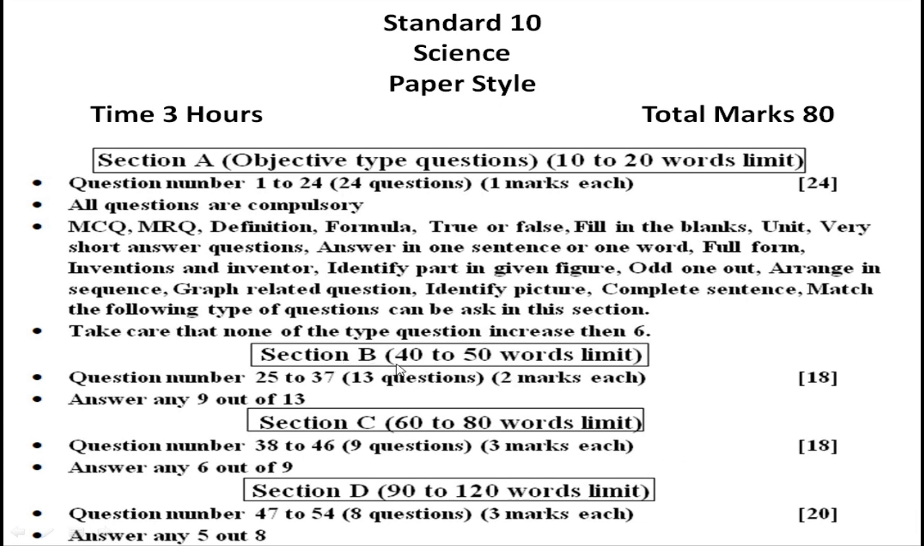Section B. You have to write the answer in a 40 to 50 word limit. Question numbers 25 to 37, whereas Section A was 1 to 24, so the numbering is continuous. Total 13 questions, 2 marks each. You have to write any 9 out of that. Answer any 9. Out of the 13 questions, you have to answer 9. 9 twos are 18, so the weightage is 18 marks.